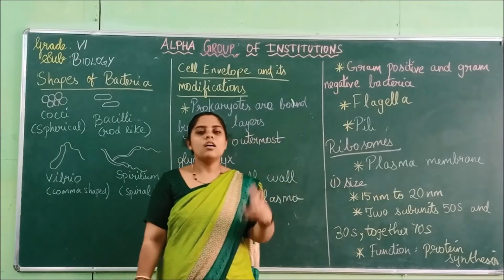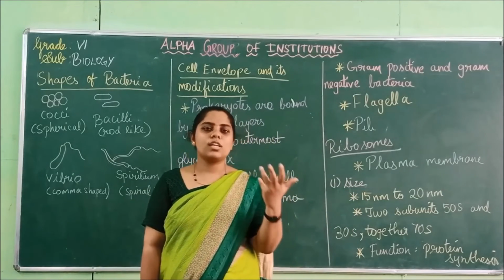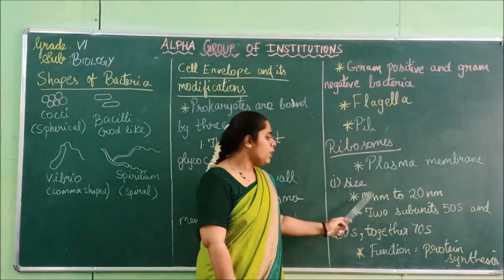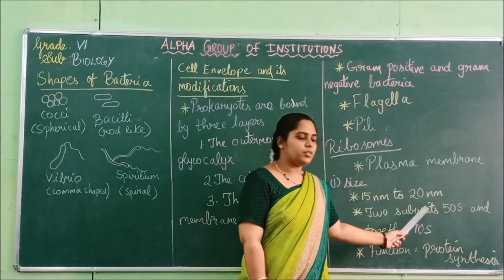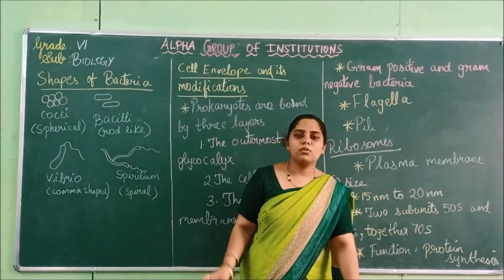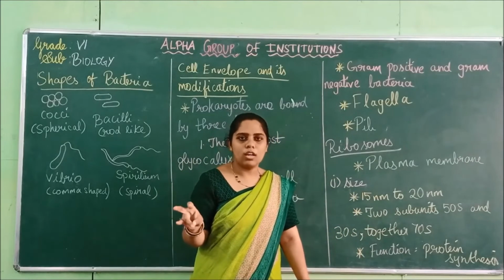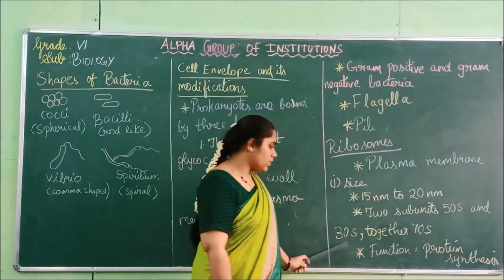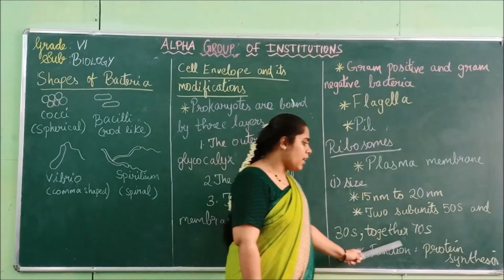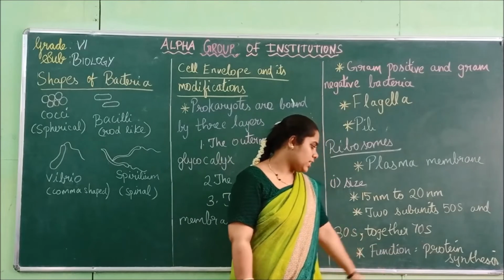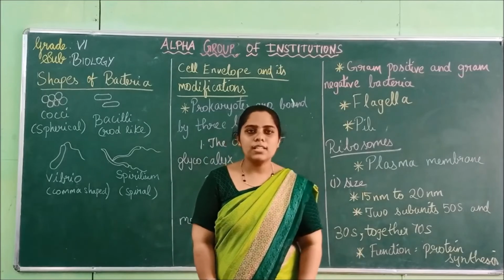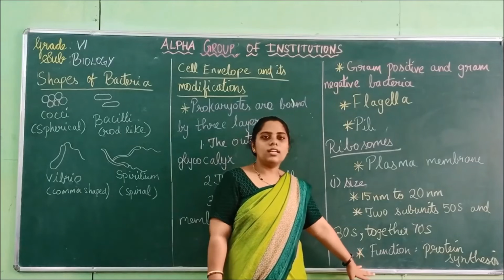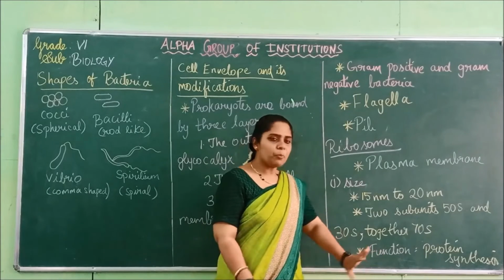And at last we saw ribosomes. They are mostly associated with the plasma membrane, and the size of the ribosome will be 15 nanometer to 20 nanometer. They have 2 subunits called the larger subunit and the smaller subunit. The larger subunit is 50S, and 30S is the smaller subunit, and together they are called 70S. The function of the ribosome is protein synthesis.